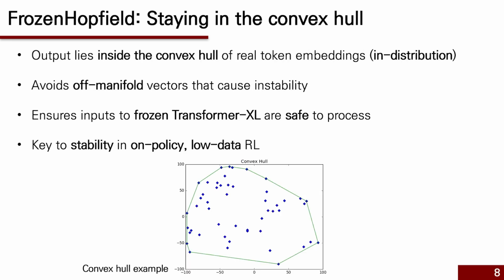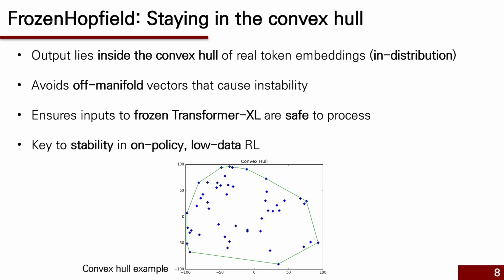This step may seem technical, but it's crucial for making HELM stable and robust. The output of frozen Hopfield always lies inside the convex hull of real token embeddings. That means it's always a weighted mixture of actual tokens, never something strange or out of distribution.